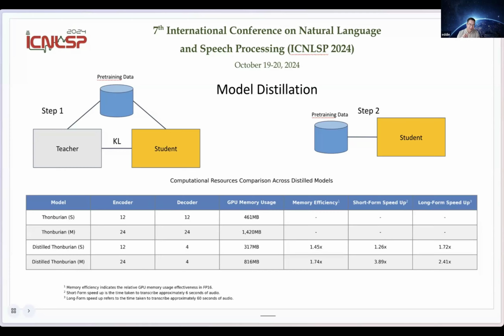So what we did was we first align the teacher and student prediction distributions, and then we discard the teacher and fine tune from scratch on our pre-training data. So this is the distilled model, Whisper medium and Whisper small, and we keep the encoder layers the same and reduce the decoder layers to 4, right? And these are the speed ups that we got.